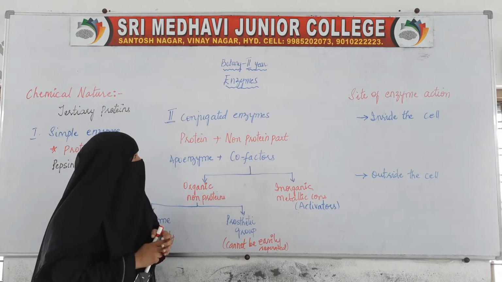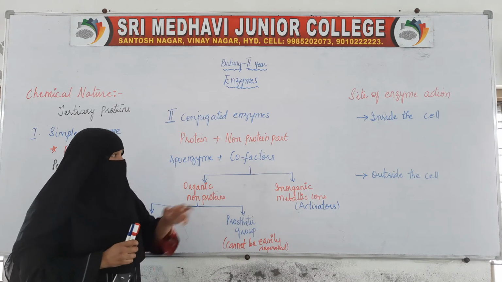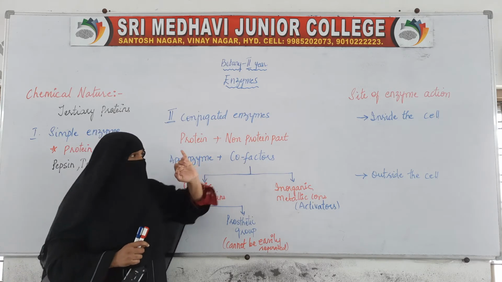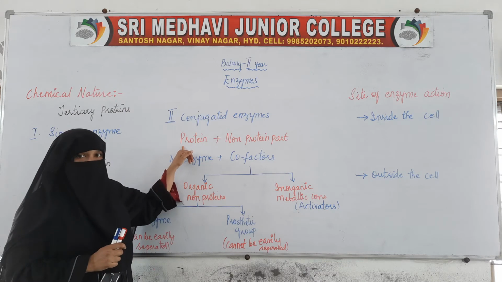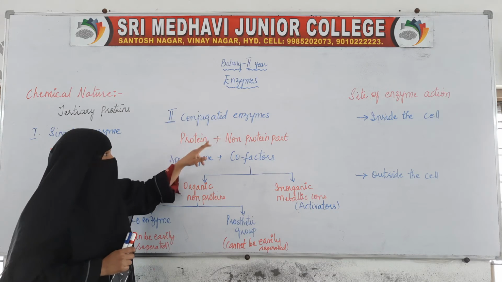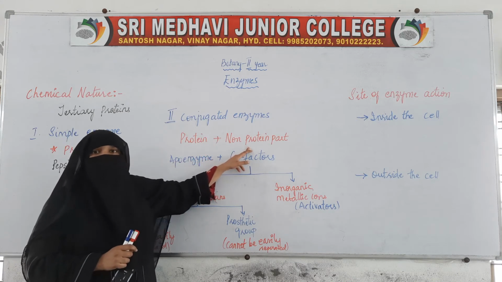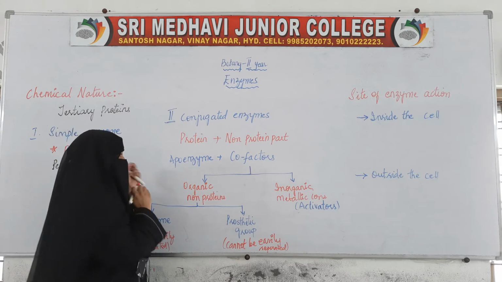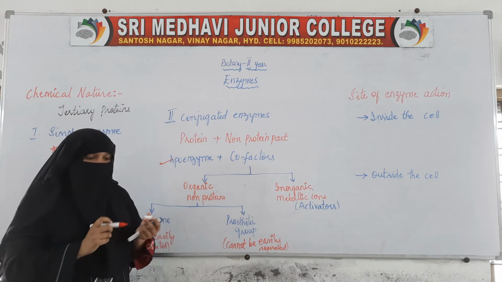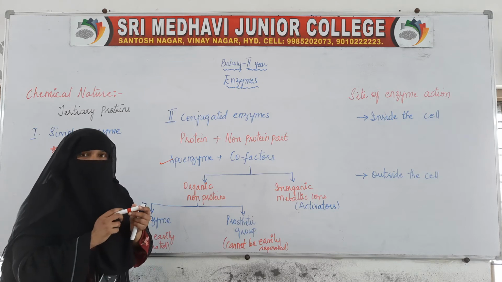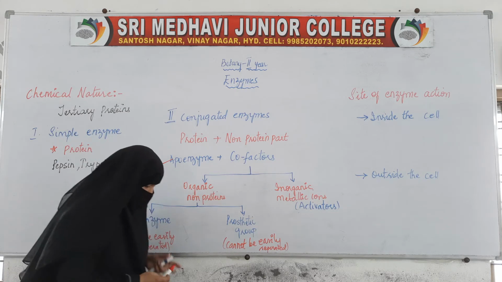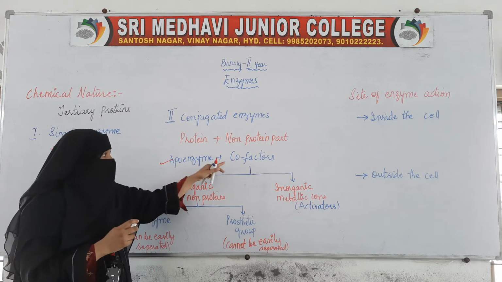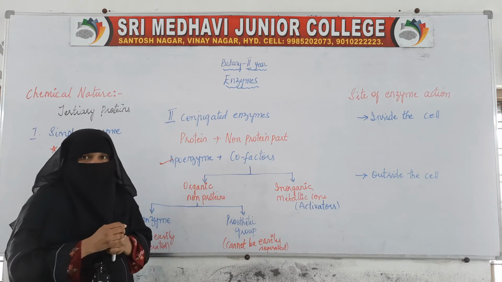Before we go to the non-protein part, let us see the protein part of the enzyme. In the conjugated enzyme, we have two parts, the protein part and the non-protein part. The protein part of the enzyme is called the apoenzyme and the non-protein part is called the cofactor.